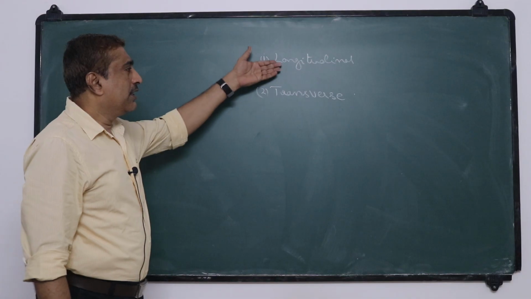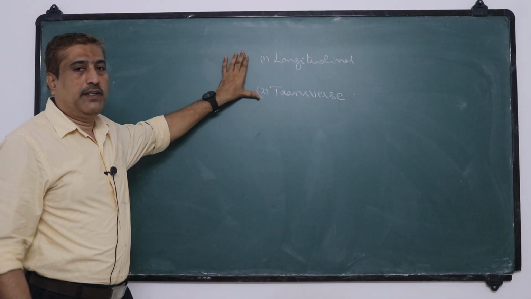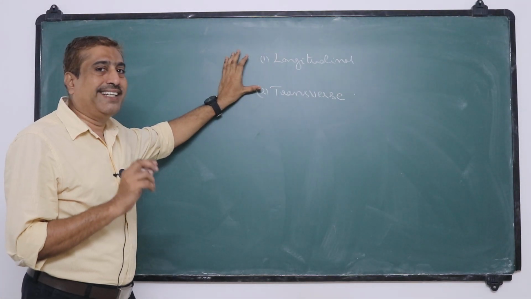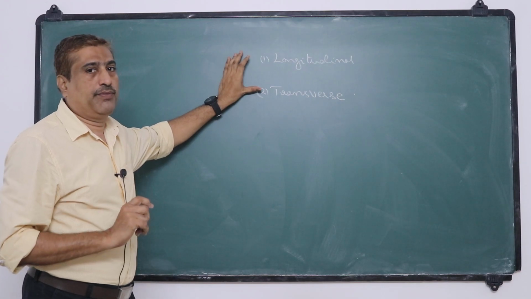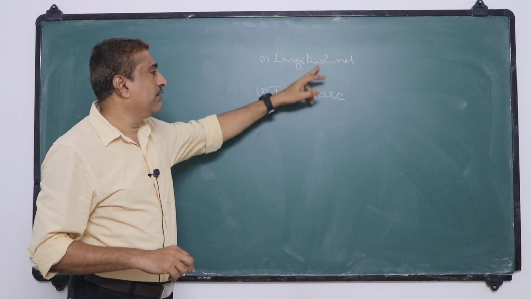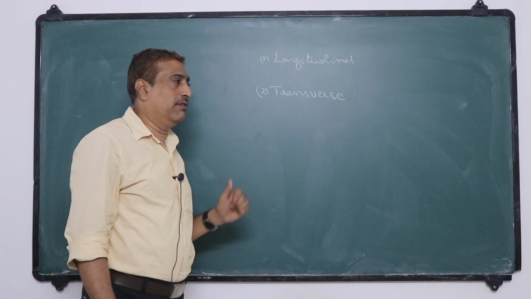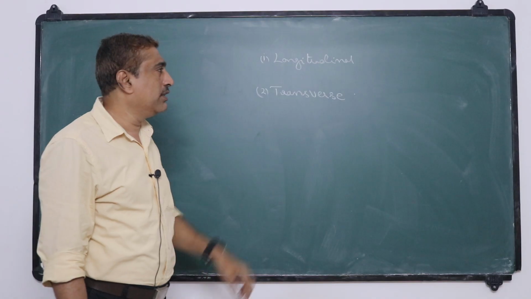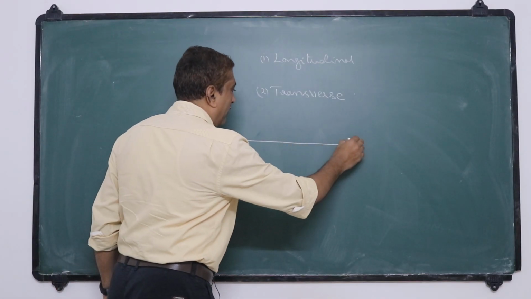What is the difference between longitudinal and transverse waves? We already know that when a wave propagates through a medium, the particles of the medium execute simple harmonic motion about their mean positions. Depending upon the direction of vibration, we classify the wave into longitudinal and transverse. In a longitudinal wave, the particles of the medium execute SHM in the direction of propagation of the wave.